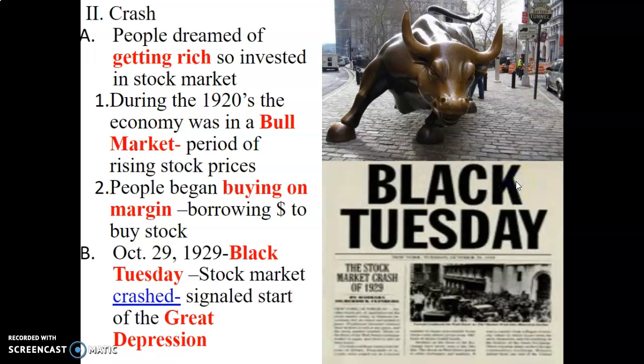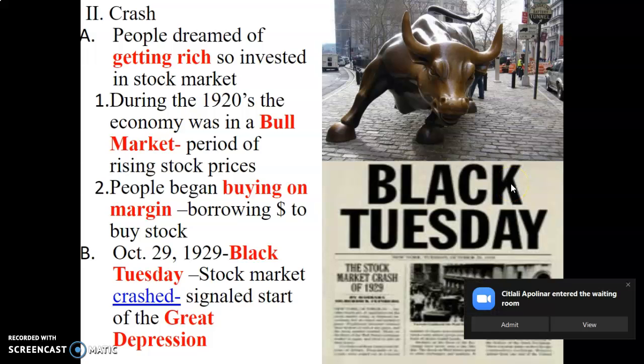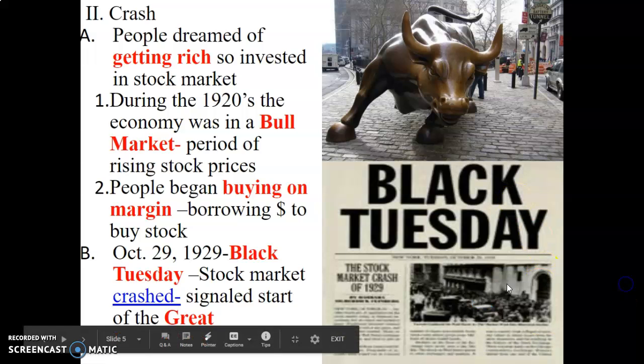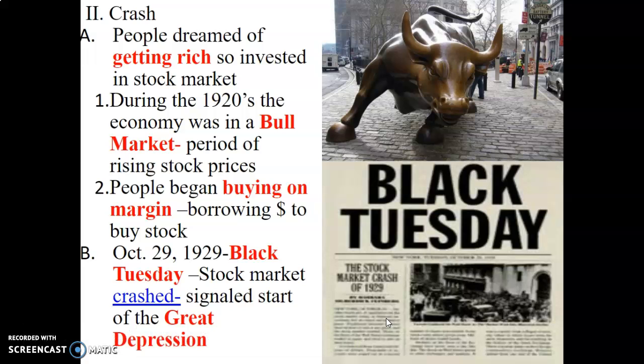That became a problem. On October 29, 1929, Black Tuesday happened, which basically was this. The stock market crashed, which meant that the stock market values fell very, very low, which signaled the start of the Great Depression. The price of Apple plummeted, which means that now that stock is not making any money, so how am I going to pay the bank back? So Black Tuesday was the day that the stock market crashed, October 29, 1929.